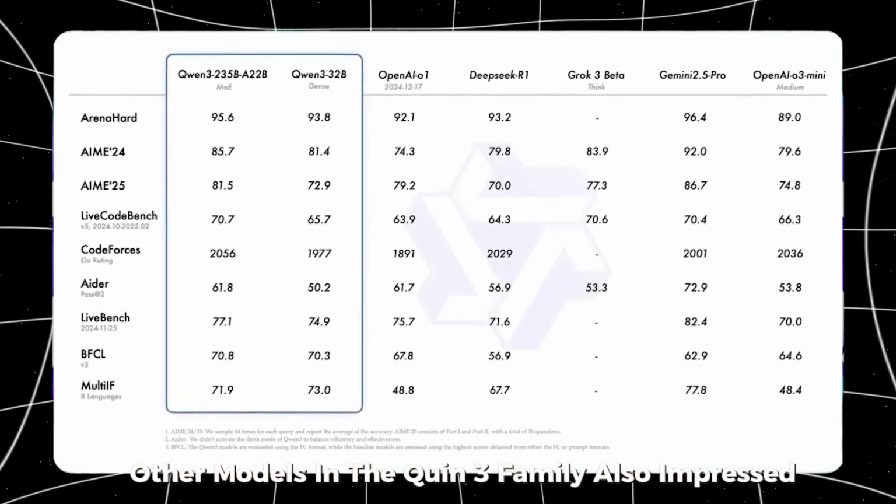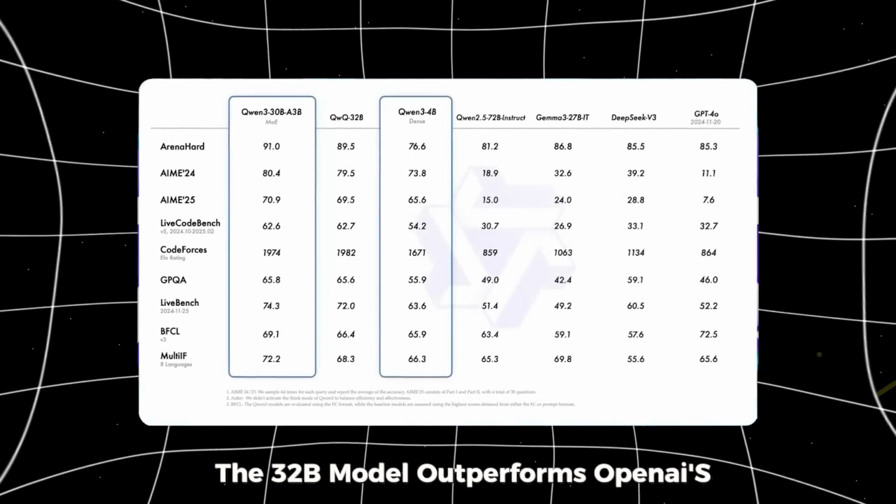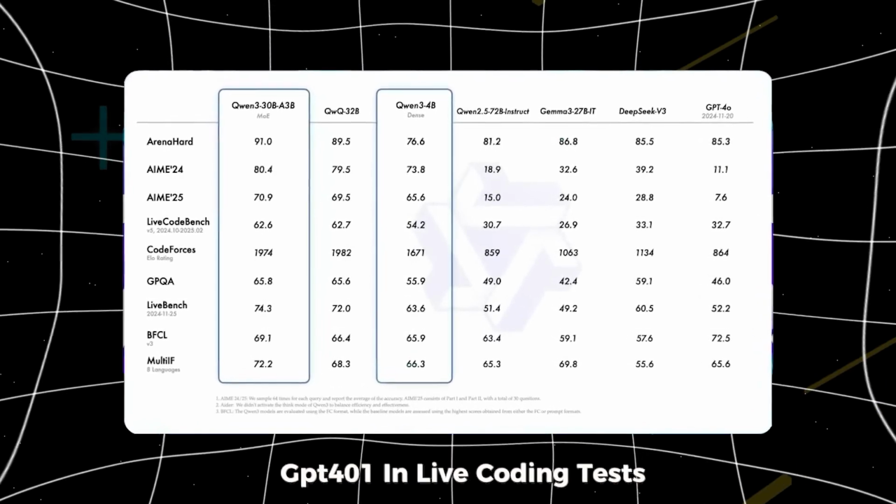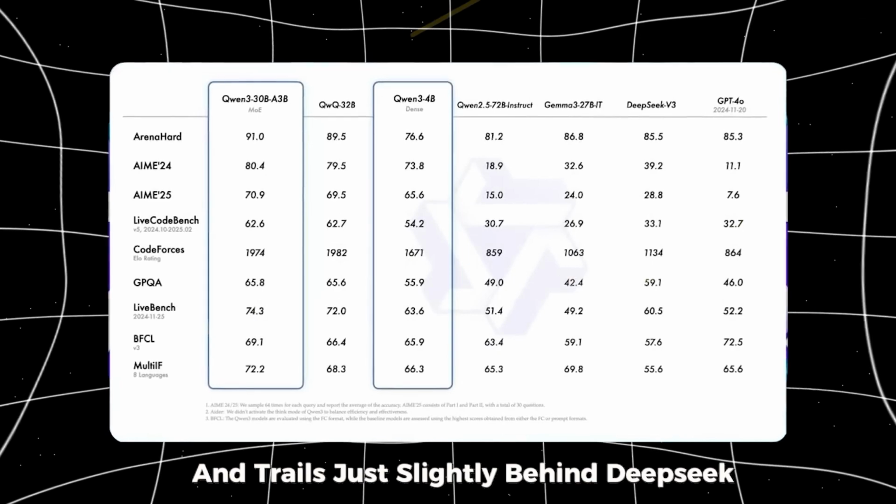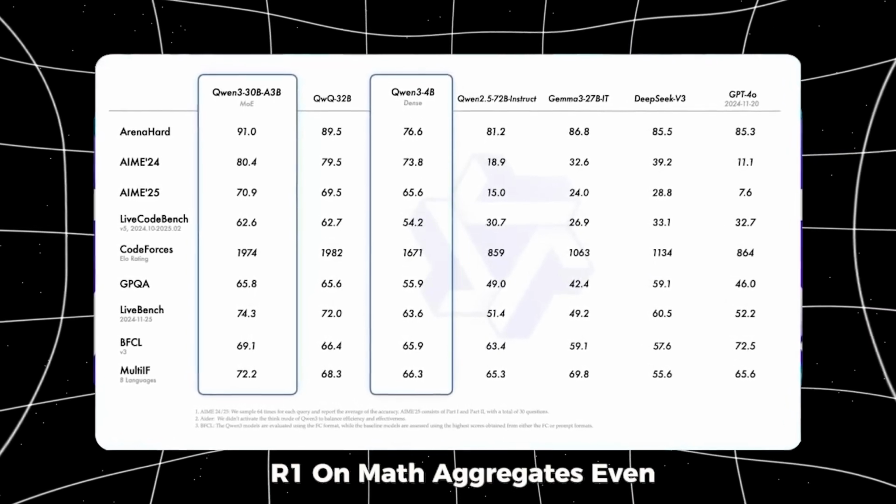Other models in the Qwen 3 family also impress. The 32B model outperforms OpenAI's o1 in live coding tests and trails just slightly behind DeepSeek R1 on math aggregates.